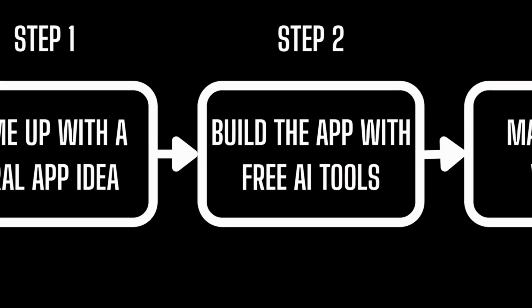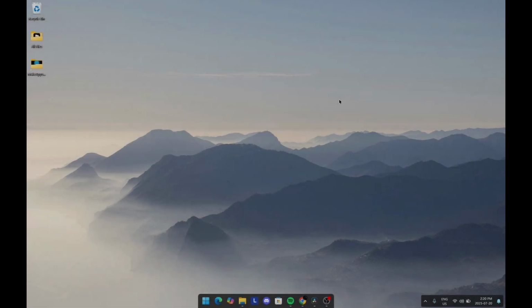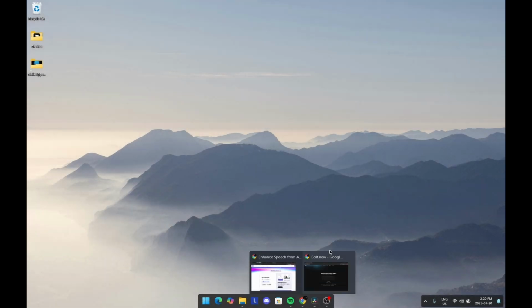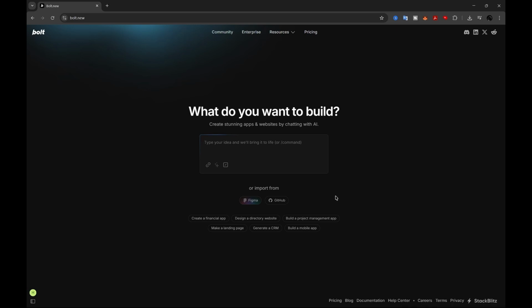The next thing is build the app with AI tools. So how we are going to build the app is we're going to be using an AI tool called Vault.new. I'm going to link the app and the website in the description. And we're going to be here with this AI tool. You could feed it the idea, the context, and the structure of the app, and it will give it to you with the coding. So this is the easiest way that you could do it.